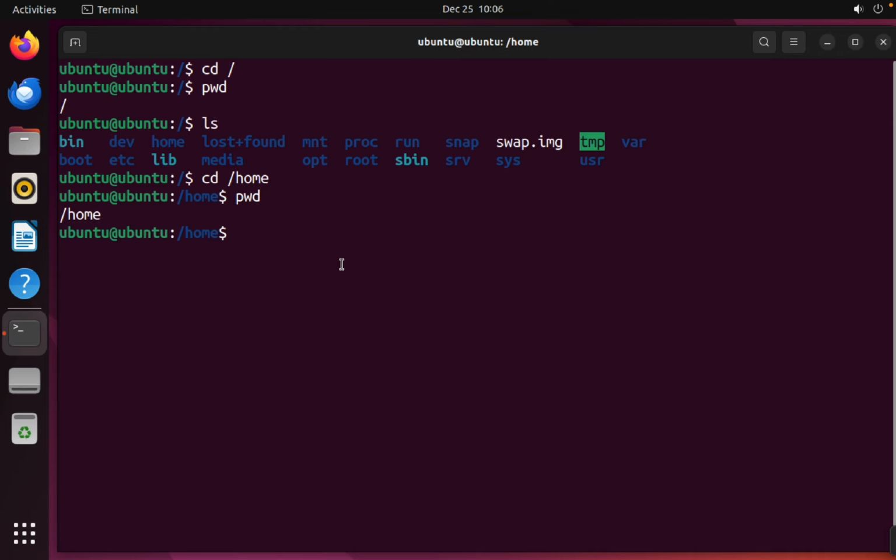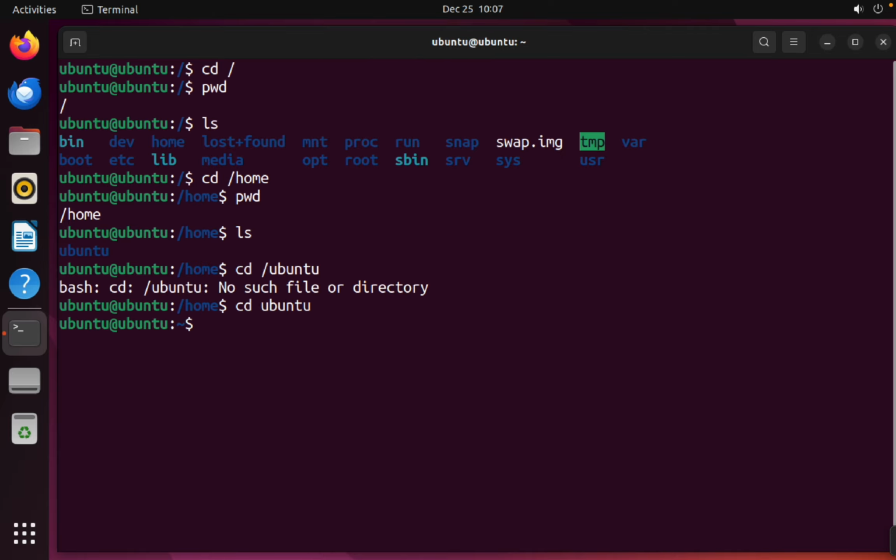We are at home, and let's list the files and directories here. Okay, Ubuntu. cd Ubuntu, change the directory into Ubuntu. We are at Ubuntu. Actually that's so nice. Let's list the files here. Here we go. This is how you can use cd.